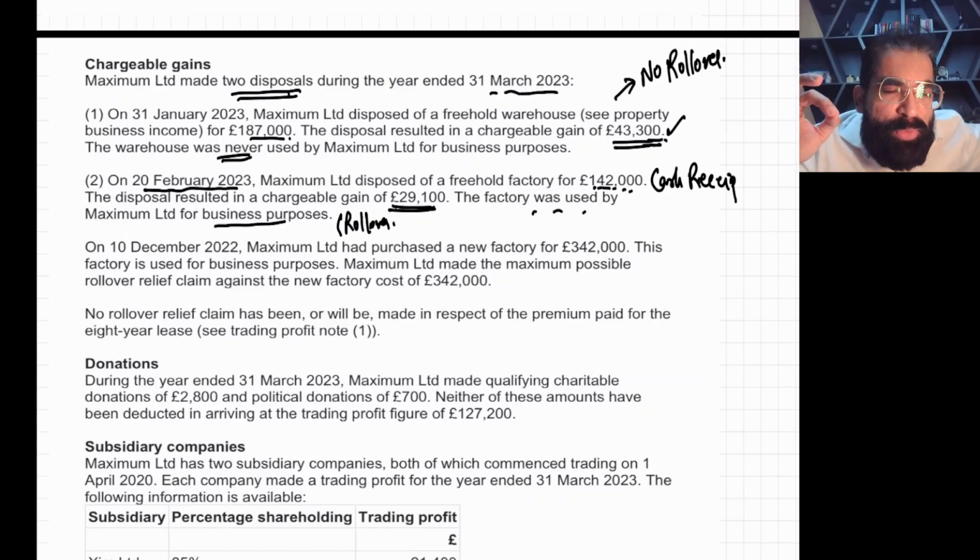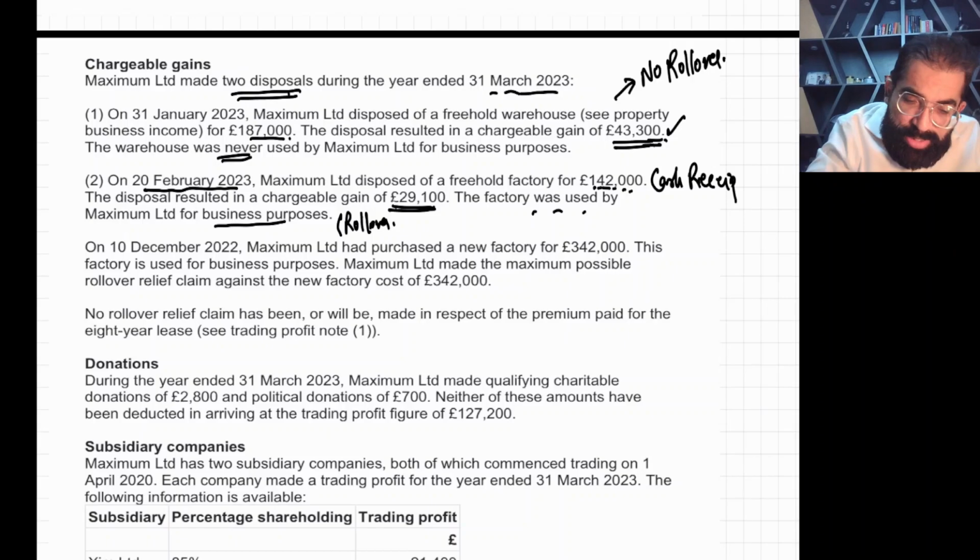Hope you remember the whole game of rollover. In rollover relief, you have to sell one business asset and buy another business asset within the time limits: 3 years forward and 1 year backward. Keep this disposal date in your mind. It will help you now.